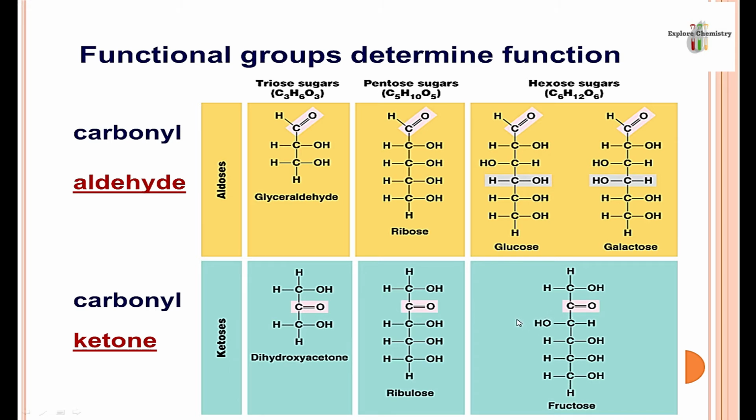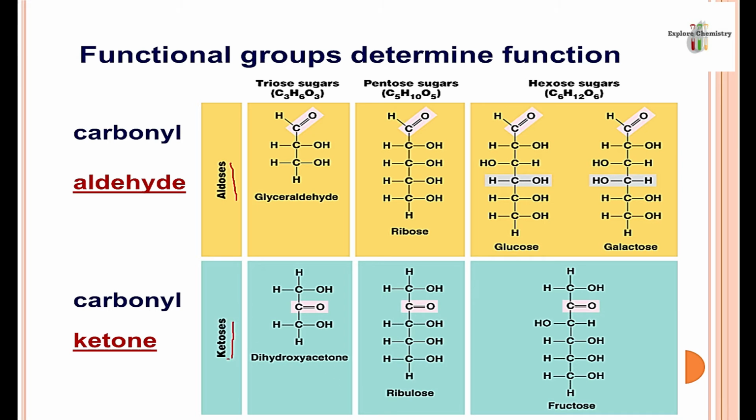So those carbohydrates which contain an aldehydic functional group are named aldoses. And those carbohydrates which contain a ketone functional group are known as ketoses.